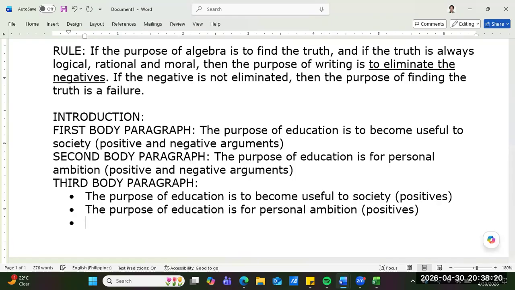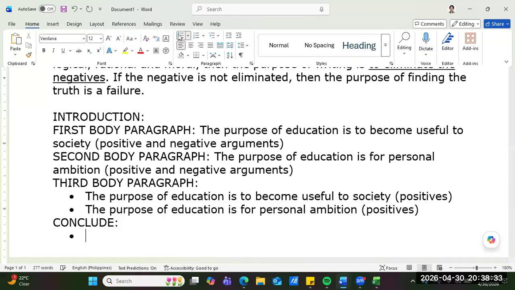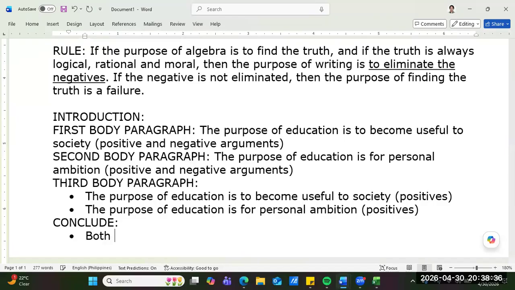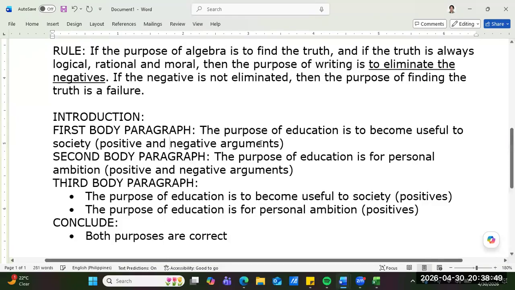And then we can now conclude. Our conclusion is: both purposes are correct. Both purposes are positive. But of course, we have to eliminate the negative, right, guys? We have to eliminate the negative.